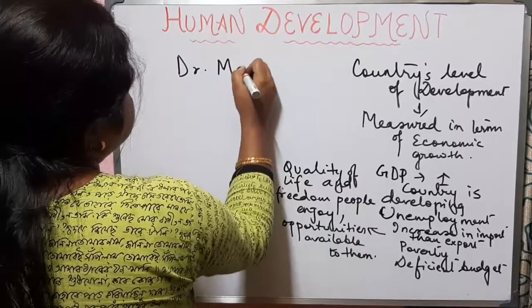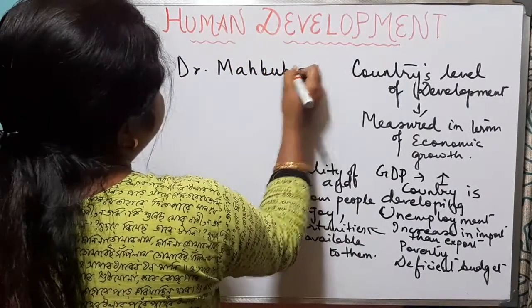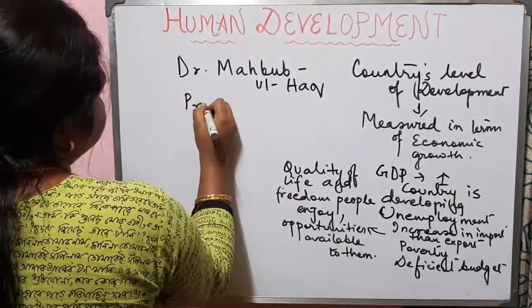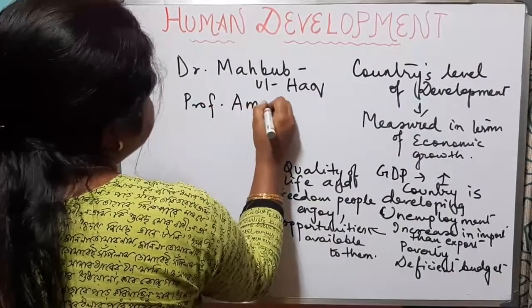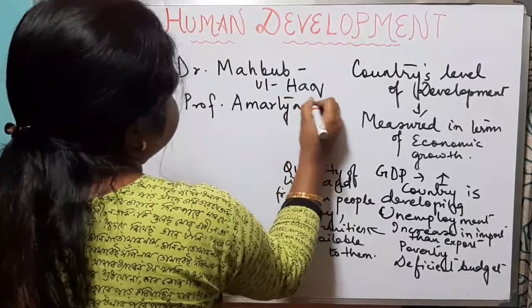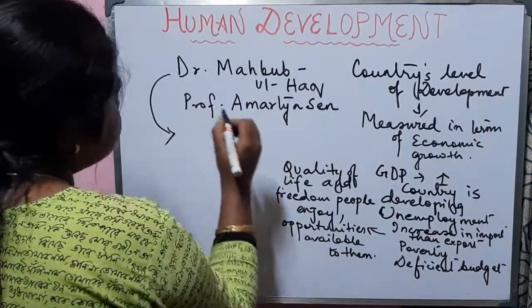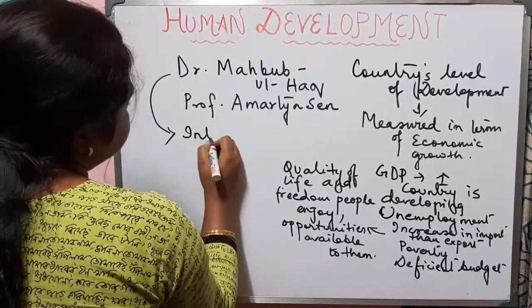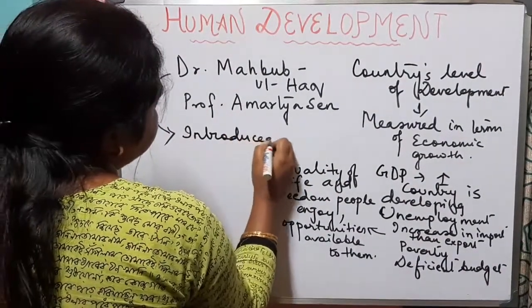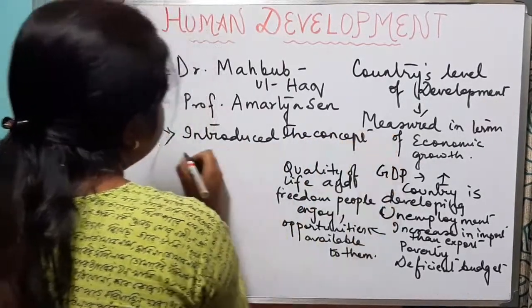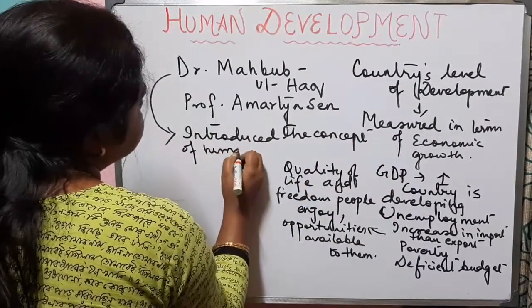One is Dr. Mehboob ul Haq and Professor Amartya Sen. Dr. Mehboob ul Haq, he was the one who introduced the concept of human development.